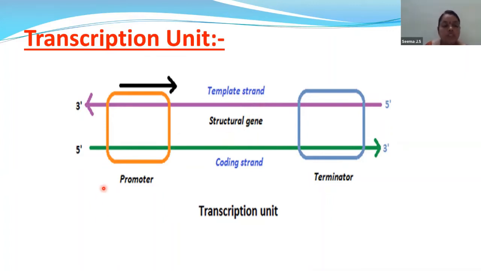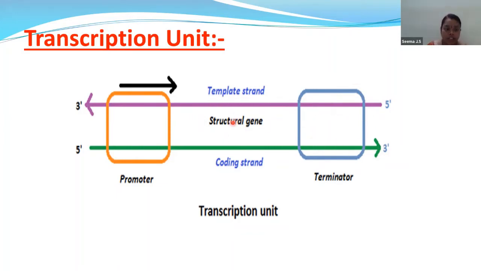So the promoter, the structural gene, and the terminator, what is that? We'll just quickly go through it. That is promoter, terminator, structural gene. The structural gene is the area where most of the transcription will take place. The point where the process of transcription will start is the promoter region. The point where the process of transcription will stop is the termination region.